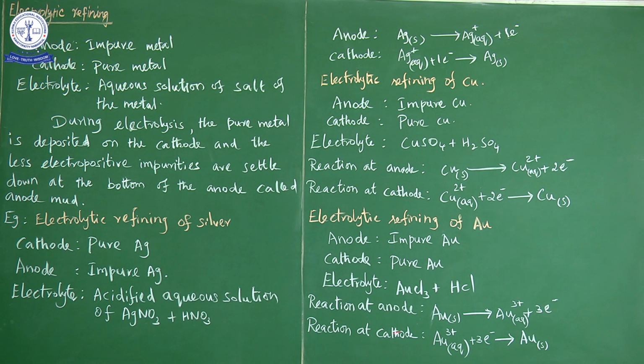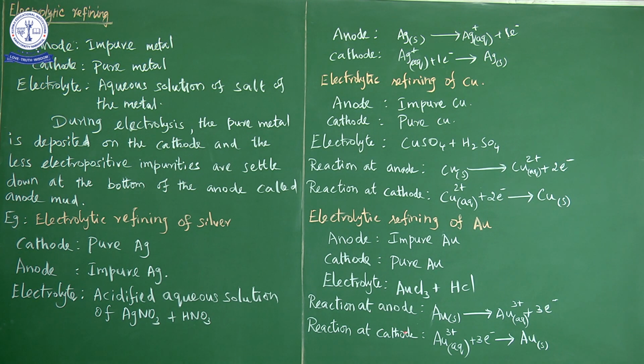So at anode, what reaction happens? That is an oxidation reaction. So the gold is oxidized to form Au3+ and 3 electrons. So oxidation reaction happens at anode. So oxidation means loss of electron. So the gold loses 3 electrons and forms Au3+ ion, the auric ion. And the reaction at cathode.